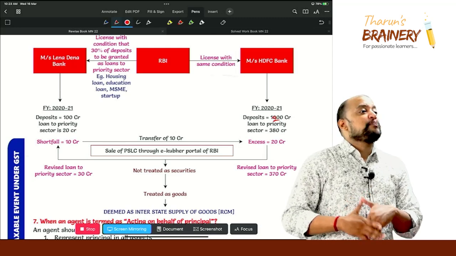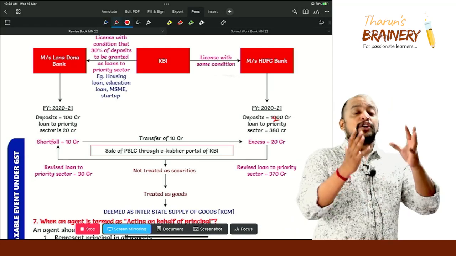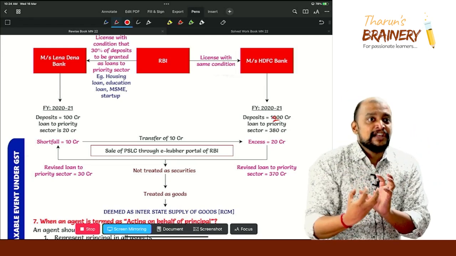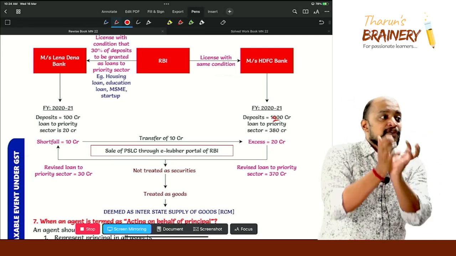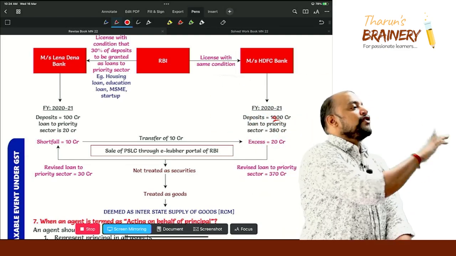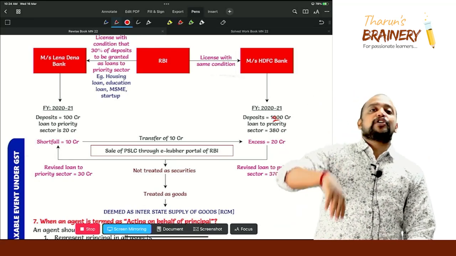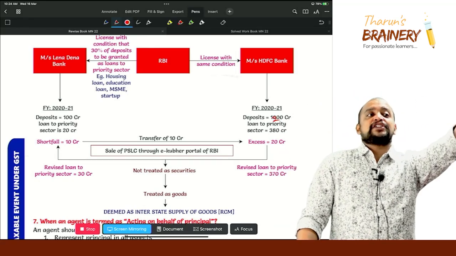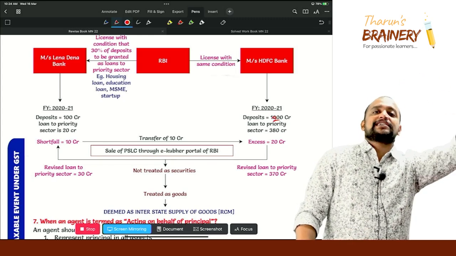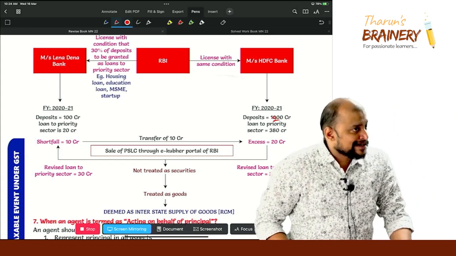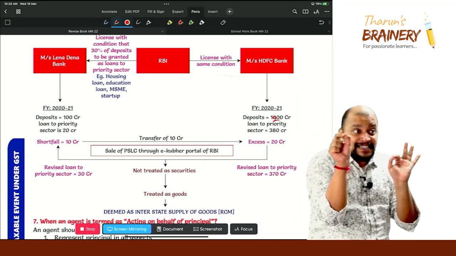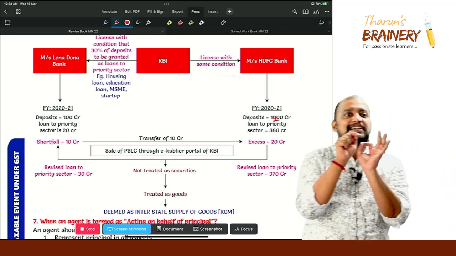This is sale of priority sector lending certificate to the extent they have overachieved, so that liquidity will be created. So now the bank got some 10 crores which they can give as loans to some other person and generate some interest. For that purpose they have brought this. And because of this, what is the another advantage to the buying bank? The buying bank will be able to achieve the condition for which next year they can continue with the license. Clear?